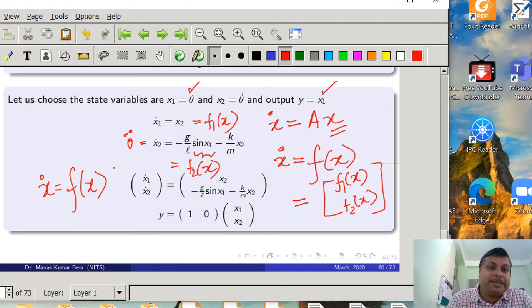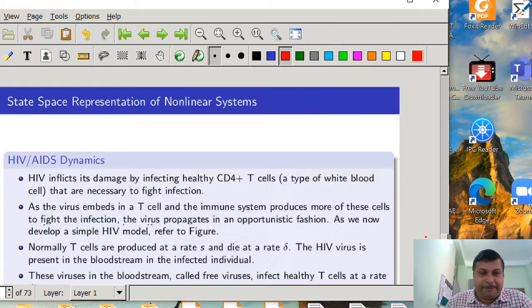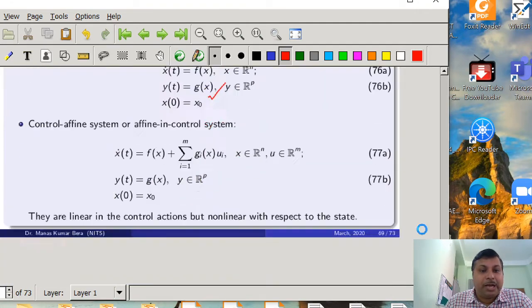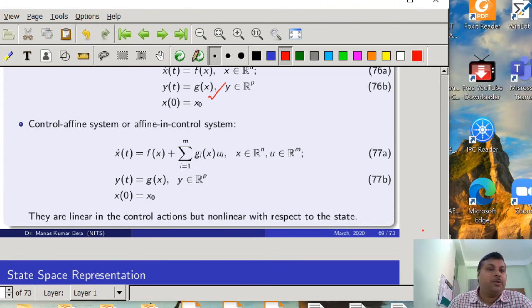So that's why this system, the first set of differential equations for the pendulum, is an example of an autonomous system. Another category that is also frequently encountered in the control literature is the control affine system, or affine in control system, where x dot t is equal to f(x) plus g(x) into u, where g has m components, because we are dealing with m inputs.